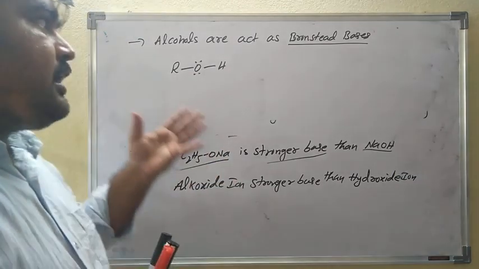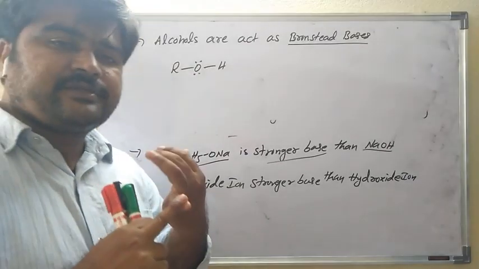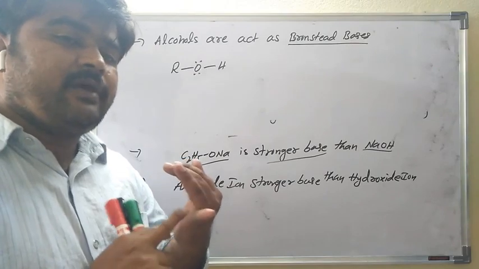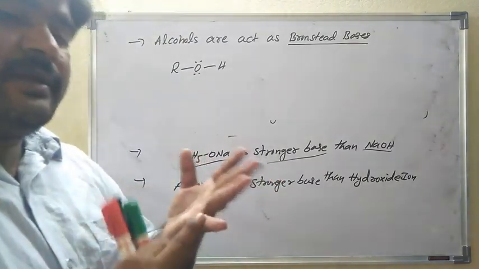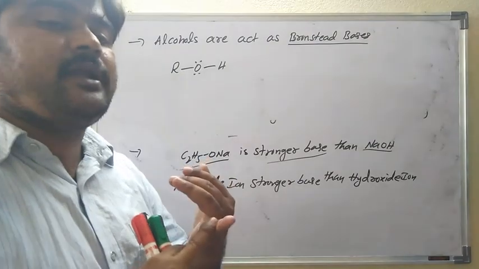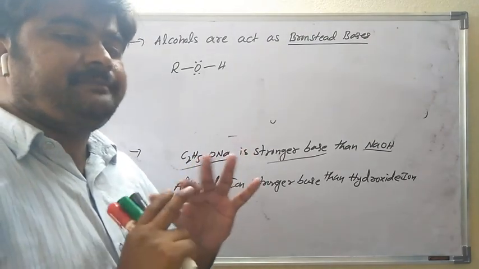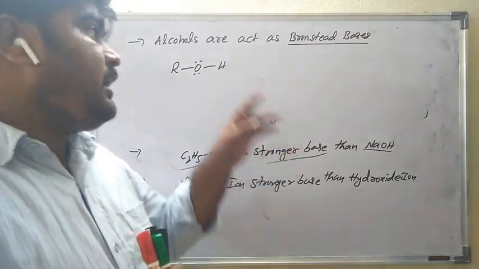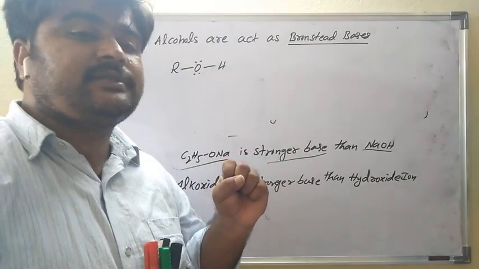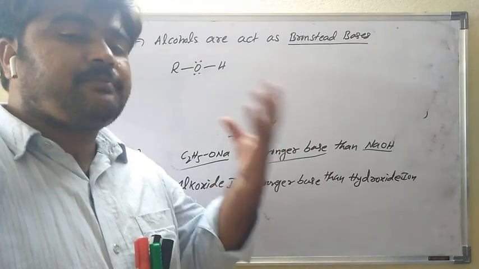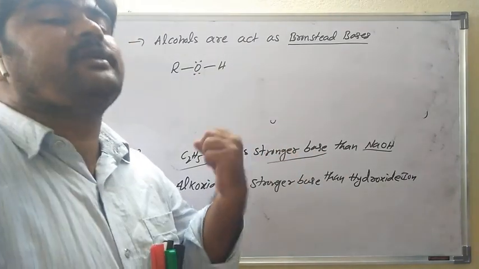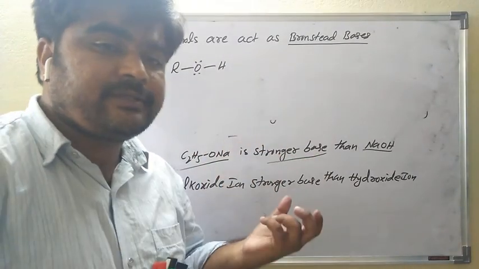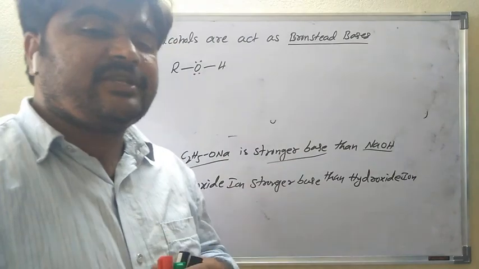Is it clear? So alcohols are weaker acids than water, and the alkoxide ion is a stronger base than the hydroxide ion, because it accepts the proton easily. See, these points are important. And alcohols act as Bronsted bases because the oxygen atom has two unshared pairs of electrons, so it accepts the proton easily. A proton acceptor is called a Bronsted base, and a proton donor is called a Bronsted acid.